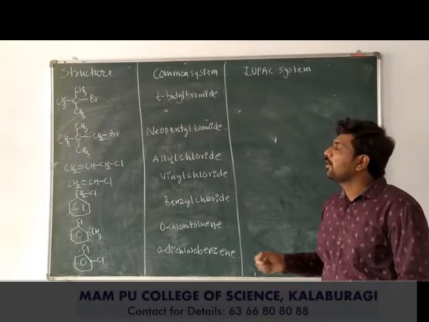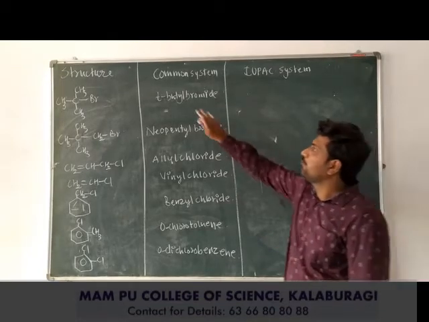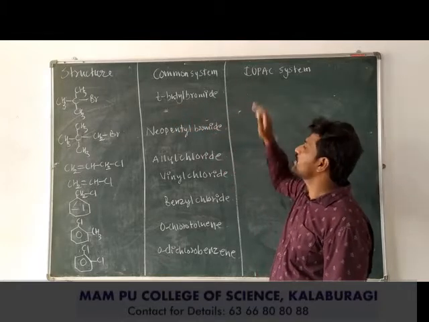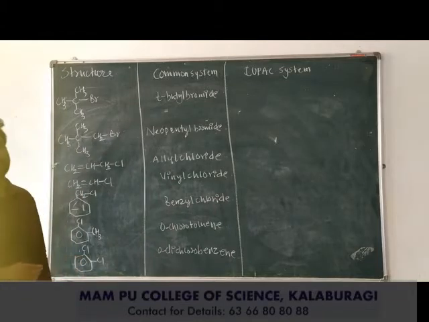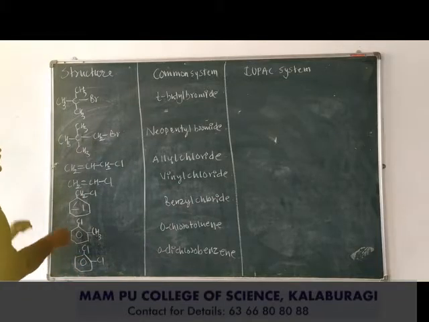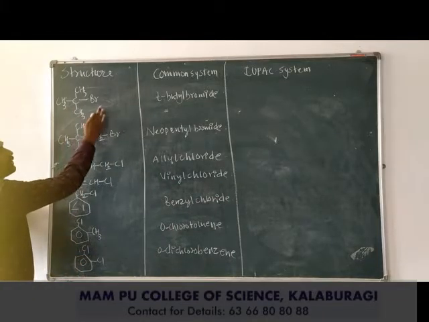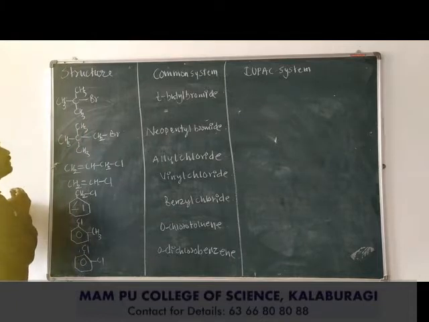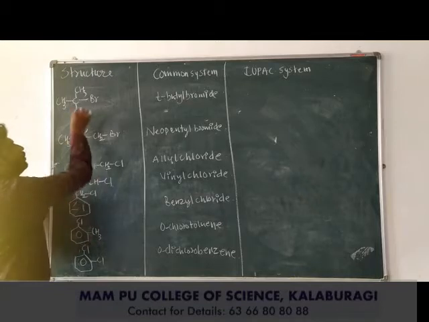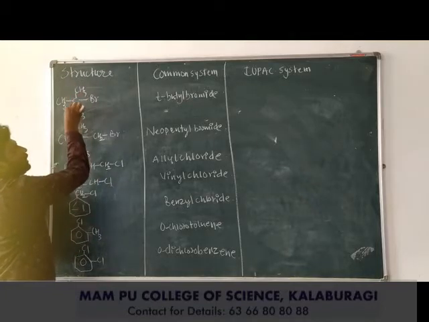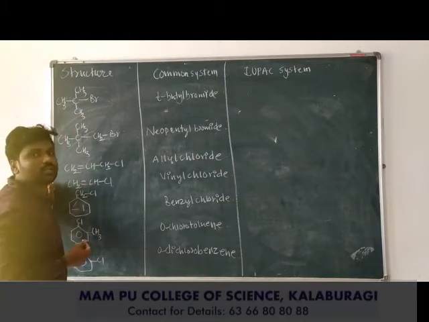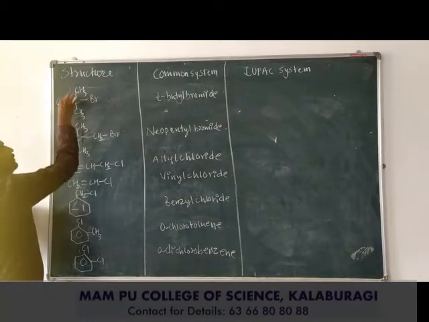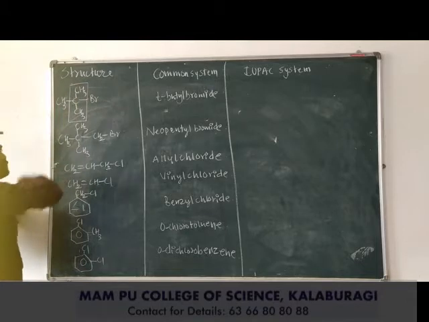In the last class, we left with an example, that is tertiary butyl bromide IUPAC name. According to IUPAC system, we did not name it. Here, look at the tertiary butyl bromide structure. According to IUPAC system, first we need to select the longest chain. So how? 1, 2, 3. From anywhere if you do the numbering, you are getting the 3 carbon atom containing longest chain.